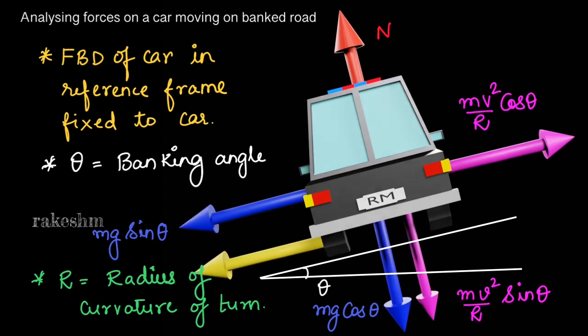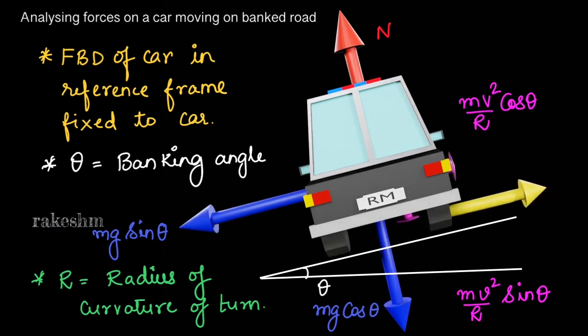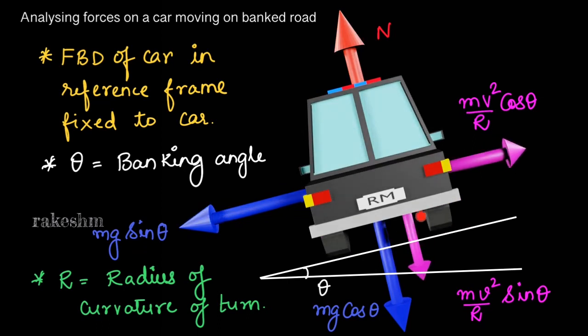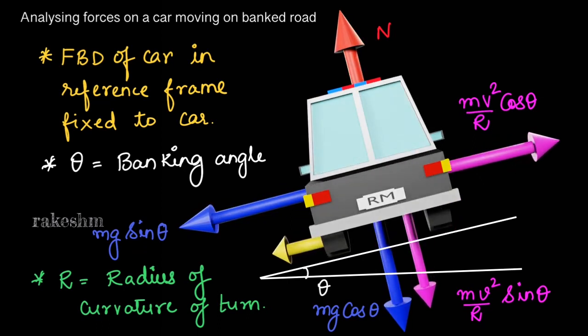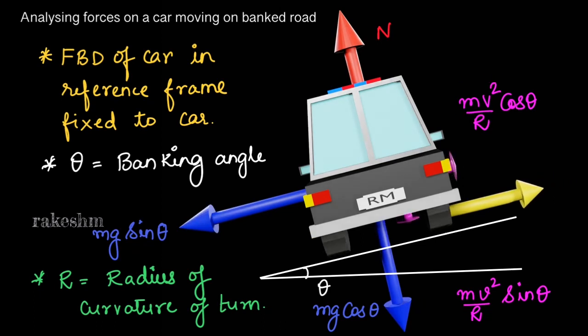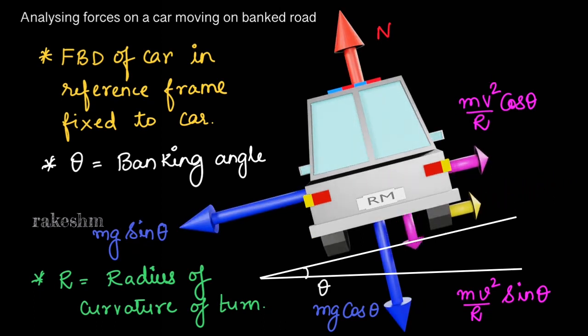So finally, two important things. The first: there is an optimum speed at which the friction acting on the tires or on the car is 0. And second: there is a maximum speed at which the car can go so that it does not skid off the road.